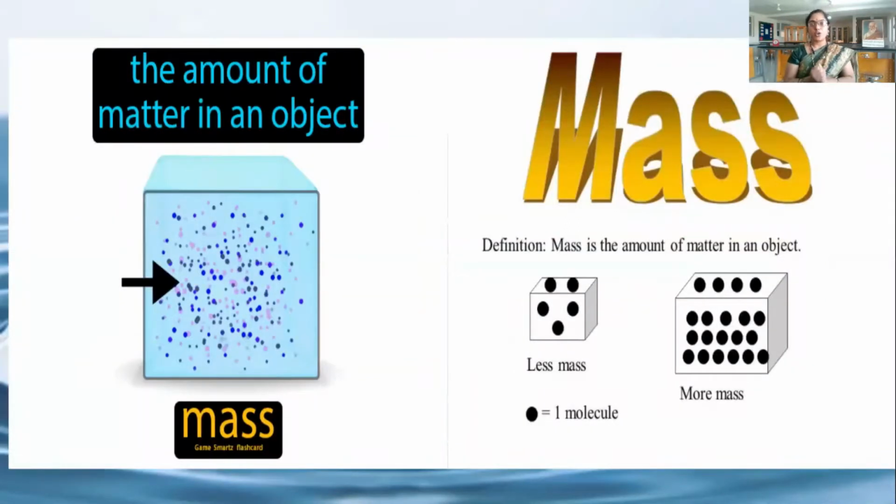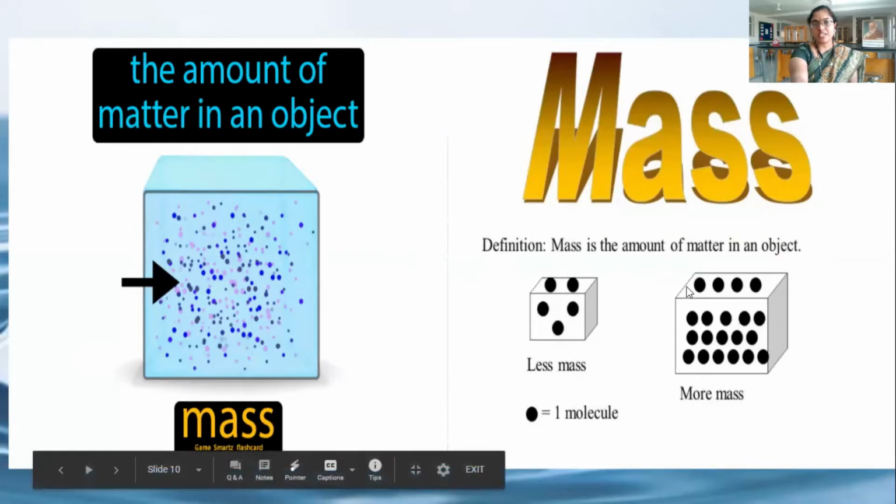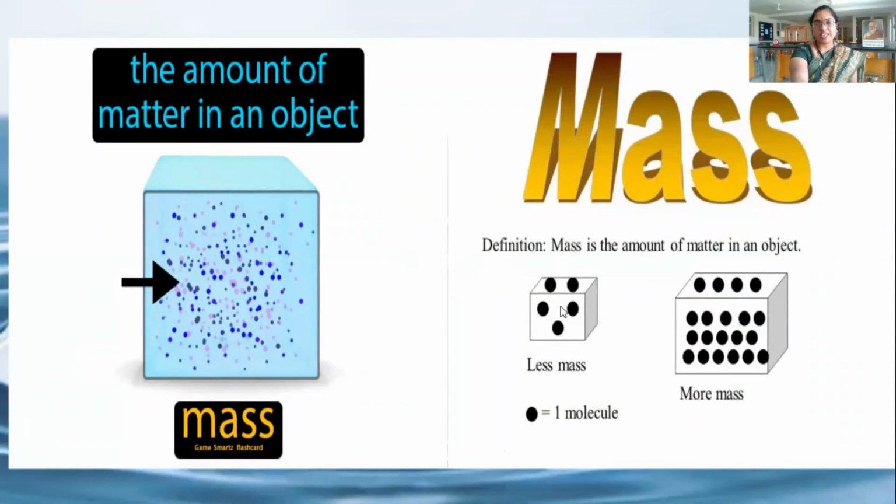First of all, we have to know what is meant by mass. Mass is nothing but the amount of matter present in an object, or the quantity present in a substance. For example, see here, in the first small box there are very few molecules. As you see in the second box, the number of molecules is more. So this quantity, less or more, how many of them are there, is nothing but mass. Mass is the amount of matter in an object.